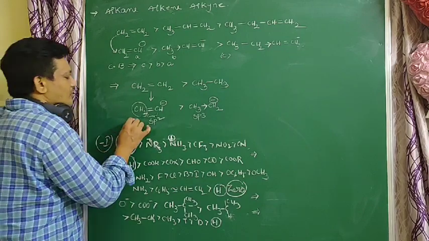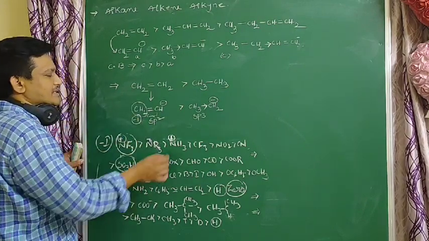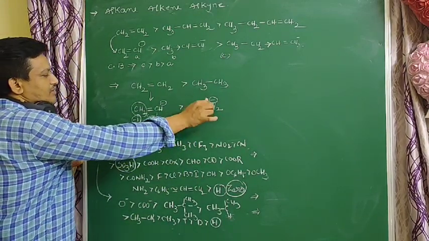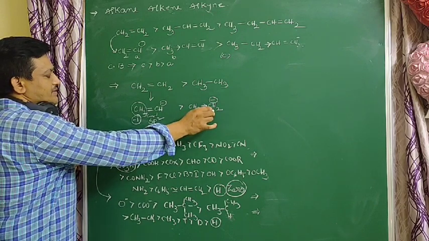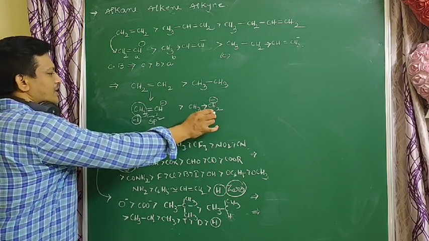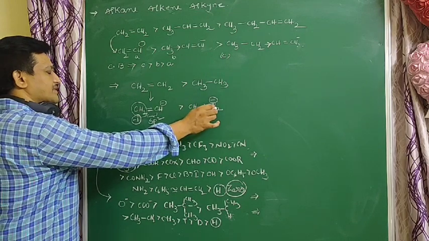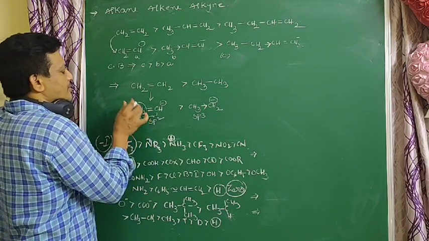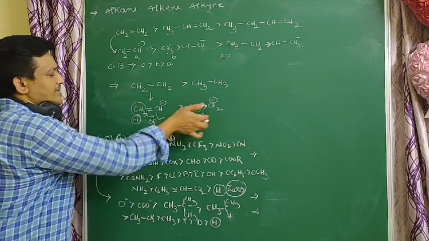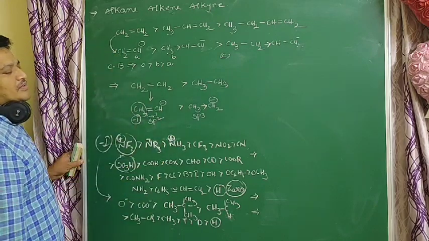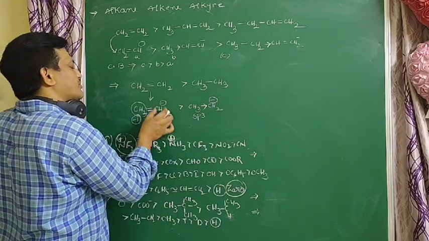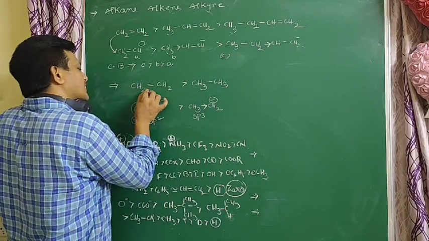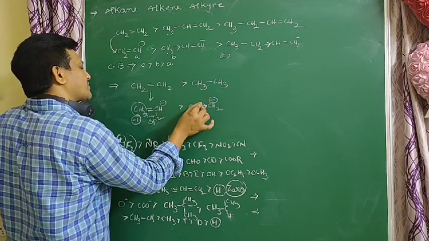This has a minus I effect, this has a plus I effect. The CH3 donates to this carbon, so the stability of the negative charge decreases. Here stability increases due to some s character, so this carbon is more stable. That's why this compound easily gives H plus ion when compared to this compound.